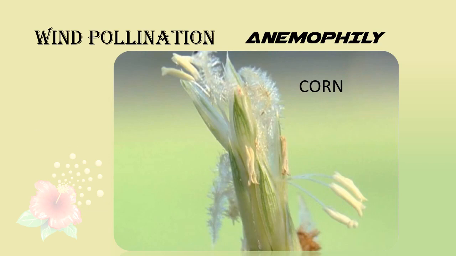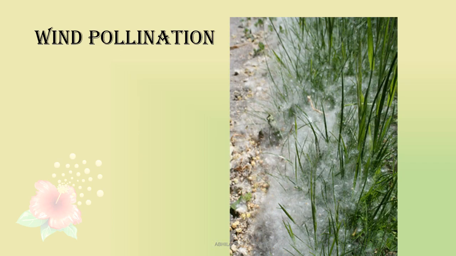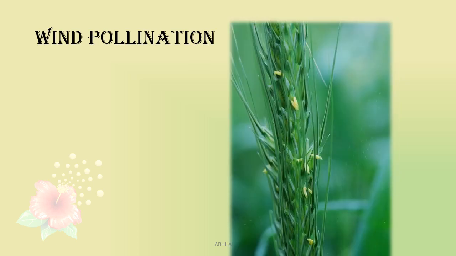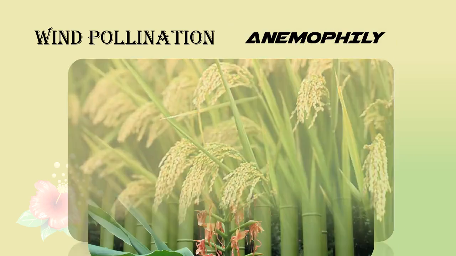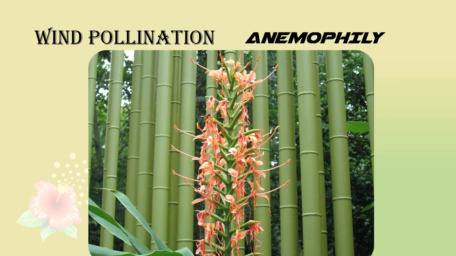Corn. The hairy tassels you see on corn are actually the stigma and the style, that is part of the pistils. The grasses, the white dust cloud that you see here is actually pollen. Now you must know that our cereal grains are also botanically grasses. They belong to the same family, that is Poaceae. This includes wheat, rice. In fact, you have studied about bamboo. That too is a grass, a very long grass.